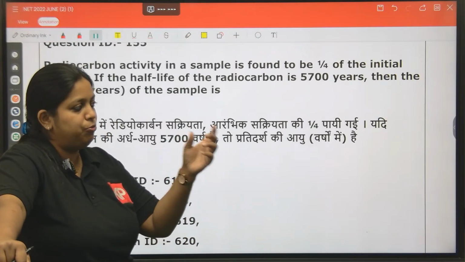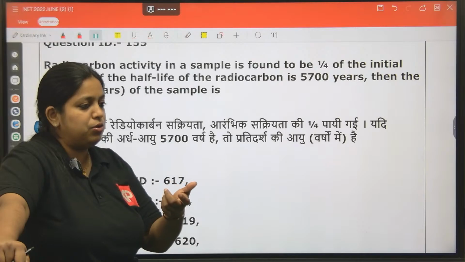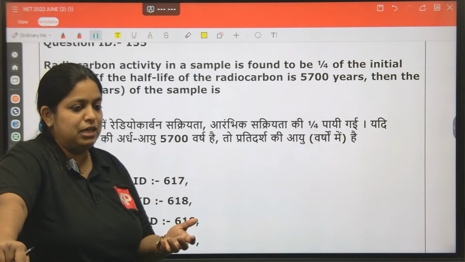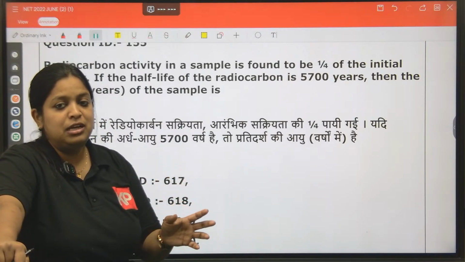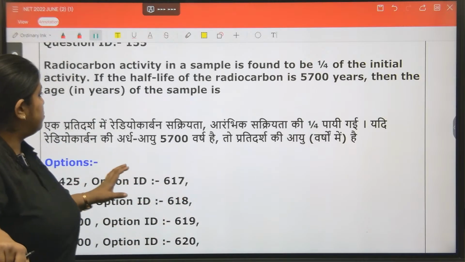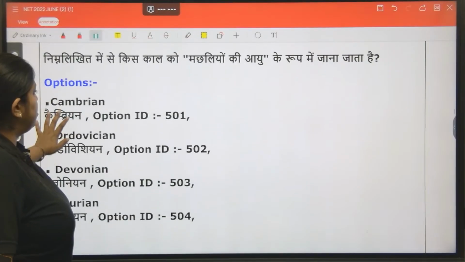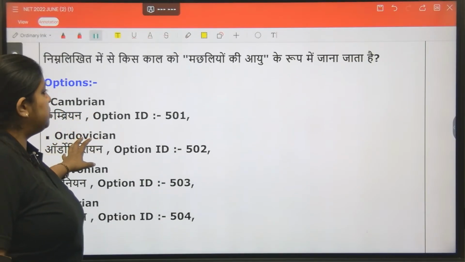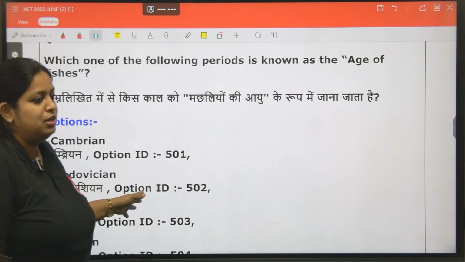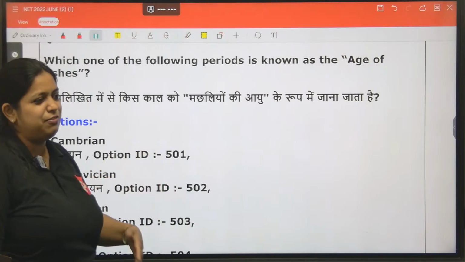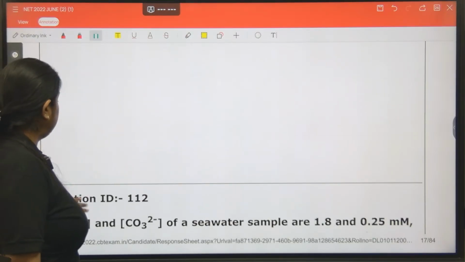Like in alpha decay, what is the change happening in the parent to daughter? What is the change between parent and daughter atomic number, mass number in beta decay? And in which particular decay X-ray emission happens. These kind of details are very important. So those things you have to revise before the examination. Then comes the geological time scale. Sometimes they ask among the options which one has the most duration, which one has the least duration. Very basic questions they ask from the time scale. Not very hard actually.